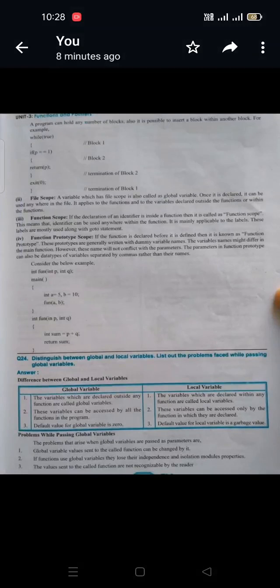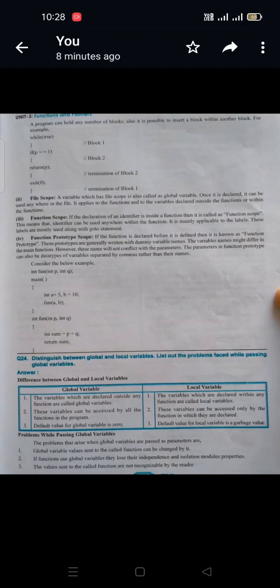For example, nested, we will learn about nested for loop and nested if else, right? Nested if, like this. Any of the blocks can have within them many blocks. So you can observe here, if the condition is true, we are checking the condition.